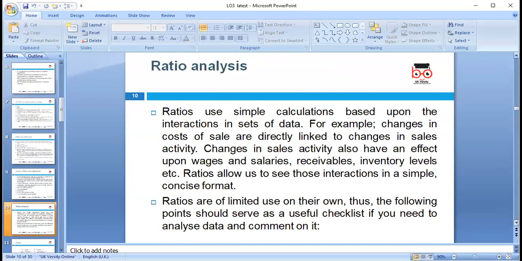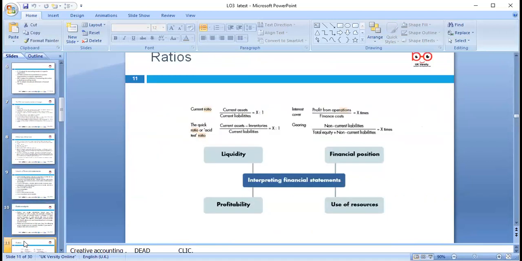We all work in accounts, so you already know these ratios, but it's good that we do not only rely on these financial ratios. Other than that, we can look at various external environments as well: political, economic, social, and technological. This is also crucial. So when we prepare the financial statement, we can categorize ratios into 4 categories: liquidity, financial position, profitability, and use of resources, also known as efficiency ratio.